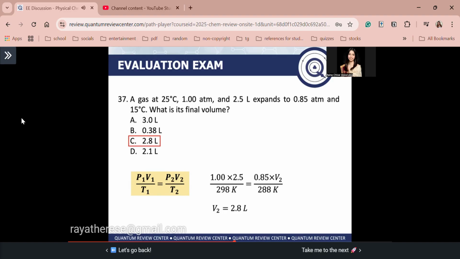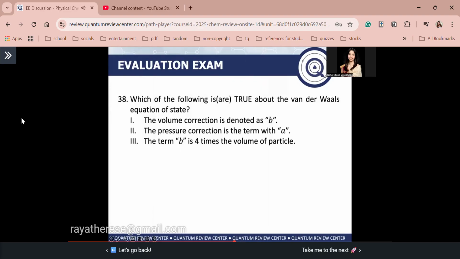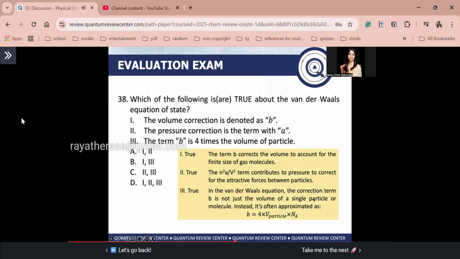Number 38 guys. Ayan. So this is a previous board exam question. Which of the following are true about the van der Waals equation of state? 1. The volume correction is denoted as P. 2. The pressure correction is the term with A. 3. The term B is 4 times the volume of particle. So guys, ang correct answer dito ay letter D, 1, 2, 3.